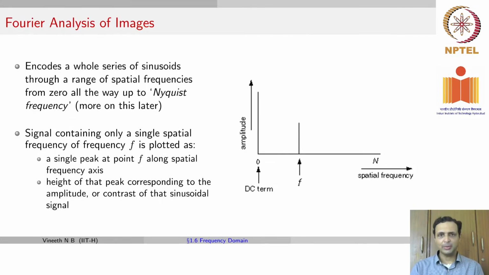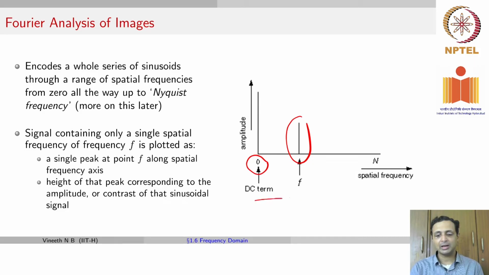Another way of summarizing what we just said is that in the Fourier domain, an image can be represented in terms of the presence of different frequencies of the signals, starting from your zero frequency, which is nothing but the average intensity of the image. Zero frequency means a constant value. The average intensity of the image is the constant value, on top of which you're going to add your frequency changes. And f is a particular frequency where you record what amplitude of that frequency is present in this given image.